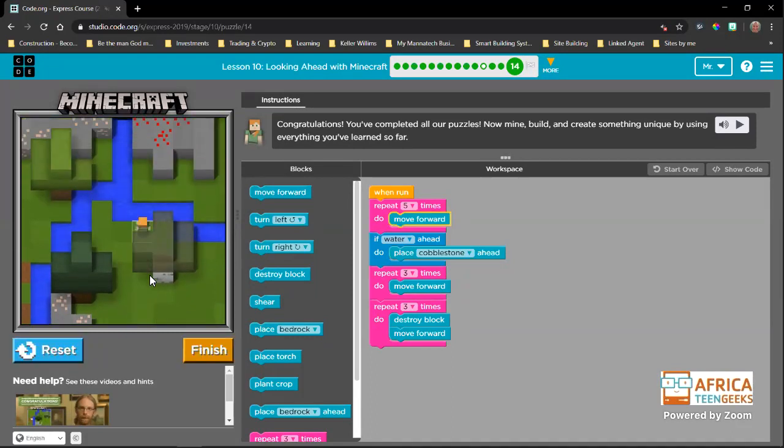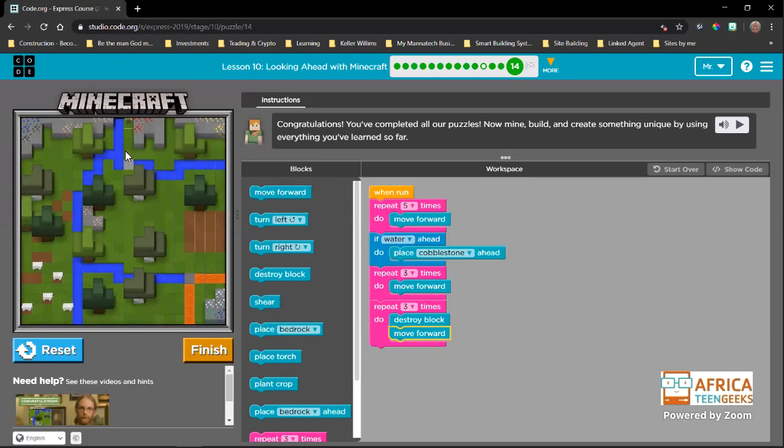But what I want you guys to do is, when we finish here, before I log off, I'm going to share the link to this puzzle, okay? Look at that map. There's a lot that you can do here. You can shear sheep, you can chop down trees, you can get gold, you can build something. Okay. So I'm going to share this link to you right before we log off this lesson.